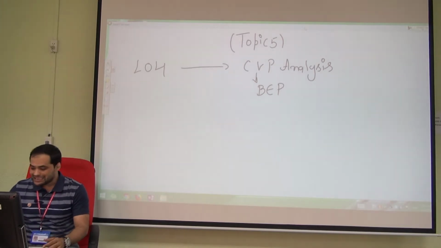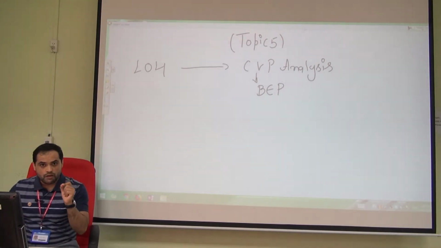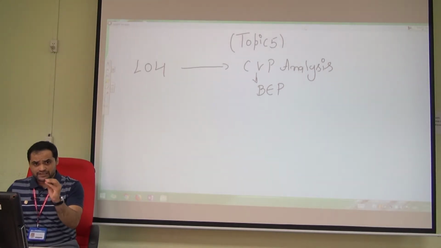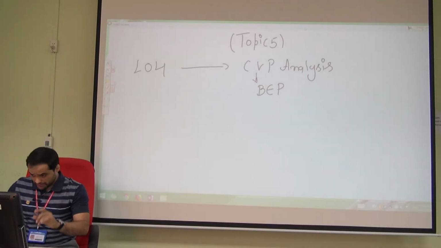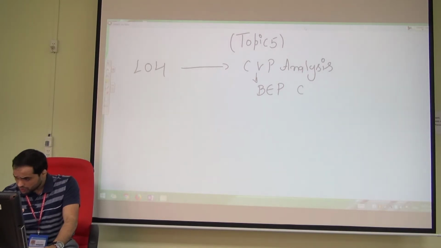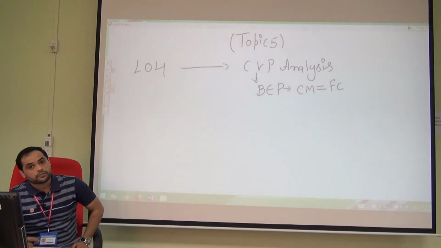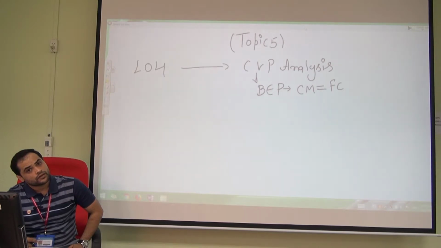Break-even means contribution margin is equal to fixed cost. I repeat again: contribution margin equals fixed cost. It's called the break-even point.